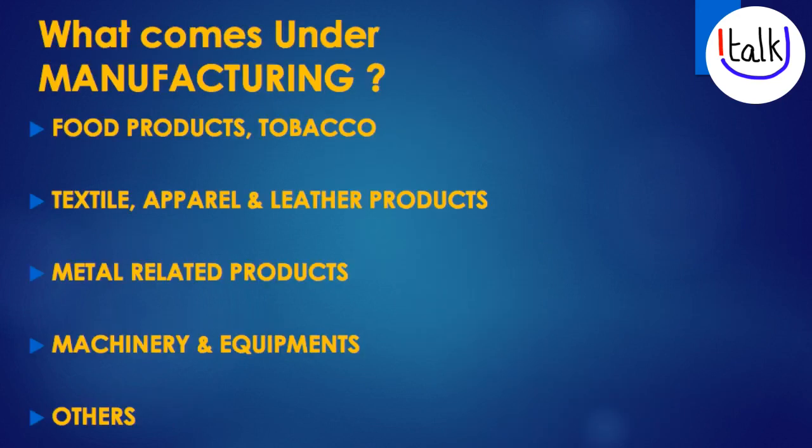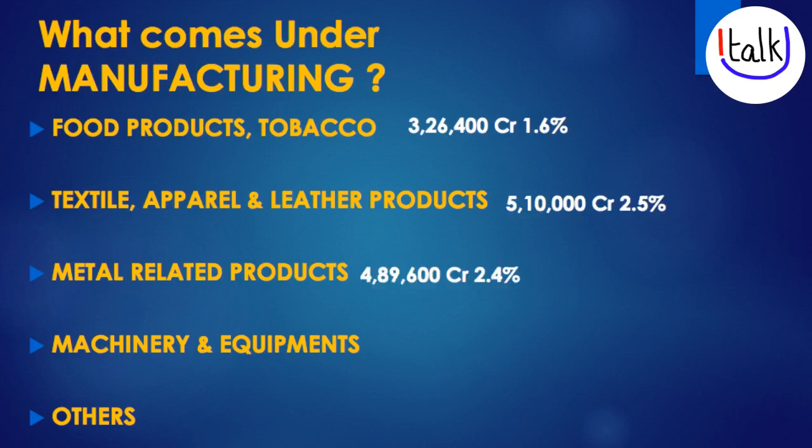Manufacturing can be further broken down into 5 different businesses. First one, food related products, tobacco. Next, textile, apparel and leather products. Third, metal related products. Fourth, machinery and equipments. Fifth being others. Food product and tobacco contributes 3,26,400 crores. Textile, apparel and leather products contribute 5,10,000 crores. Metal related products contribute to 4,89,600 crores. Machinery and equipments 8,16,000 crores and others 15,30,000 crores.